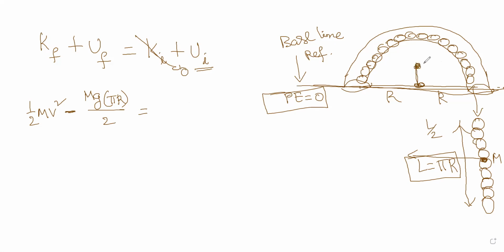So actually the center of mass lies at a distance of 2r by pi. This one you please remember.